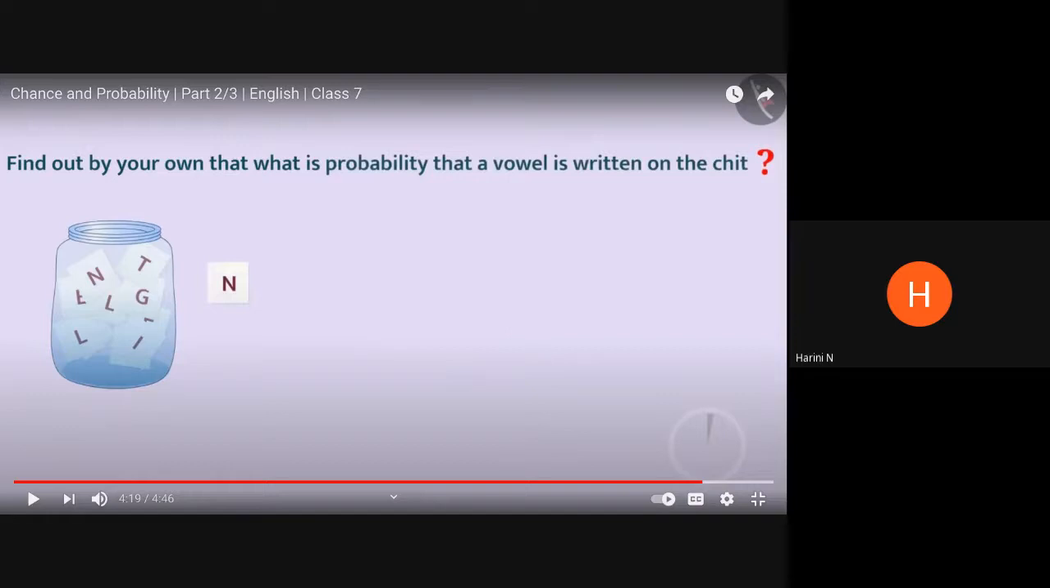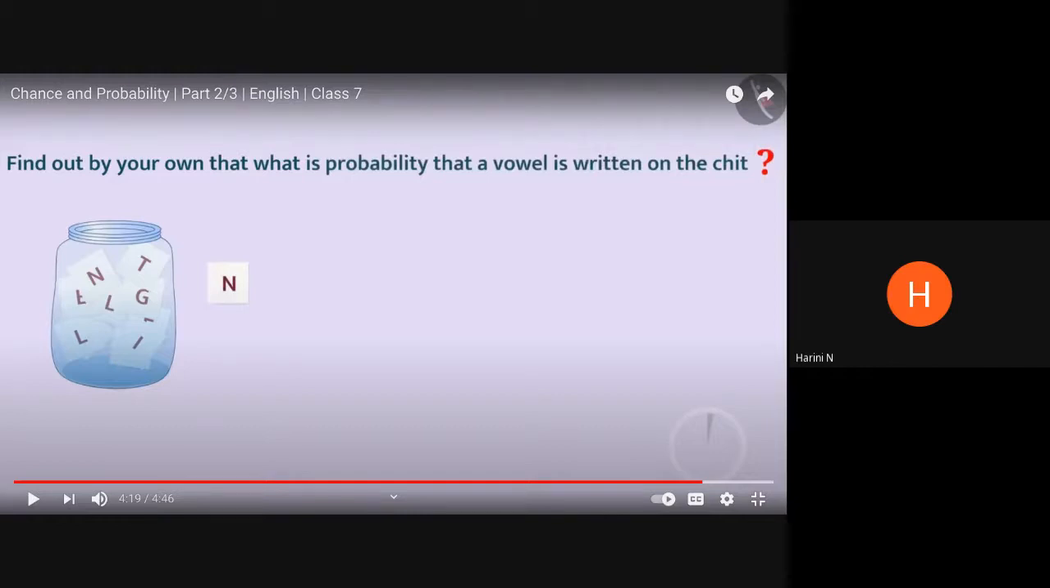This I want you to do and tell me. You need a vowel written on the chit. What are vowels? Ma'am, A, E, I, O, U. Out of all the 26 alphabets in English, there are only 5 vowels, and they are A, E, I, O, and U. So the event for which I need the probability is that the chit I take should be either A, E, I, or O. Ma'am, there are 4 favorable outcomes for this case, ma'am.